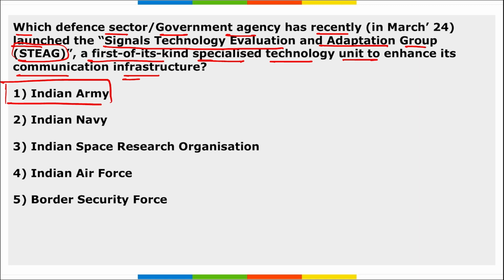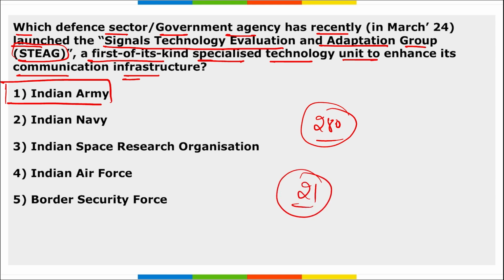This unit will have a strength of almost 280 personnel, and they will be operating under the Signals Directorate, and the unit will be based in New Delhi. And this is not a new raising. The Indian Army has transformed 21 signal groups with a fresh mandate as STEAG.